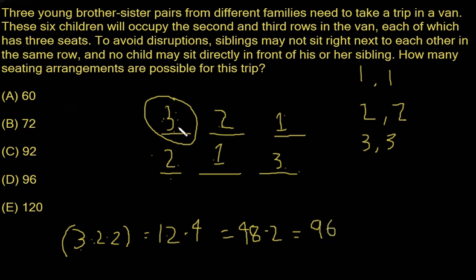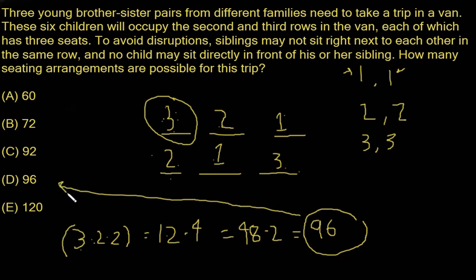So we can put sibling 1 or sibling 2 in here, sibling 1 or 2, sibling 1 or 2. So two choices for the siblings and 48 ways you can mix up all of these in these four different chairs, and then you get the answer 96. Fortunately, we have an answer 96 right here, which is answer D.